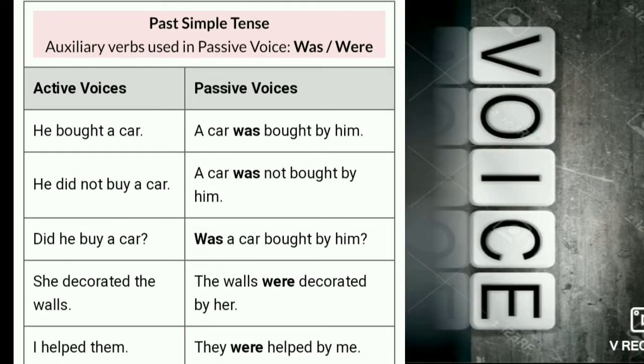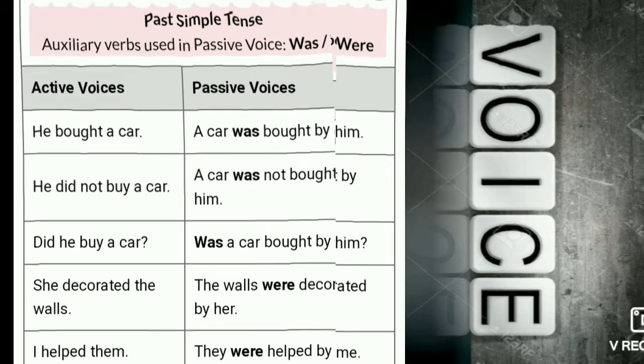And now simple past. In simple past, you only use was/were plus verb 3. He bought a car; a car was bought by him. He did not buy a car; a car was not bought by him. And did he buy a car? Was a car bought by him?